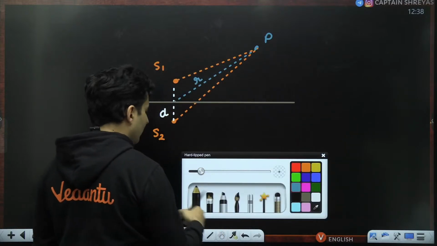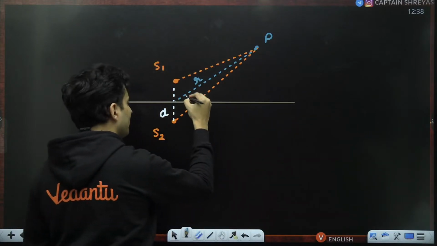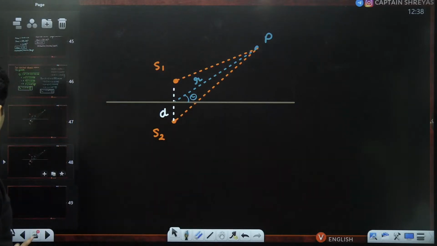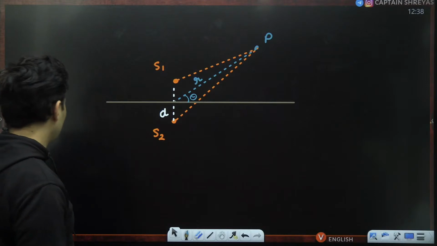I will also mark an angular position of that point. I will call it theta. So what have I done over here? Just observe.